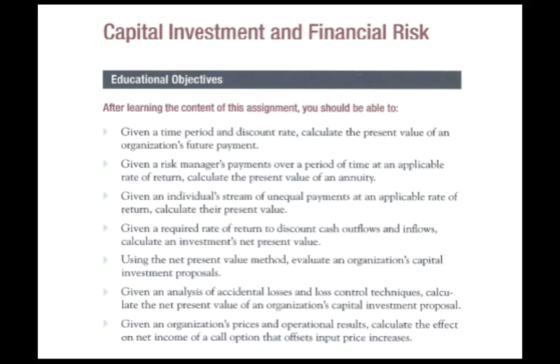All right, so tonight, what are we covering? Pretty much everything here is a calculation. Given a time period and discount rate, calculate the present value of an organization's future payment. Given a risk manager's payments over a period of time at an applicable rate of return, calculate the present value of an annuity. Given an individual stream of unequal payments and applicable rate of return, calculate the present value. And given a rate of return to discount cash outflows and inflows, calculate an investment's net present value. This part's probably the most challenging, that bullet.